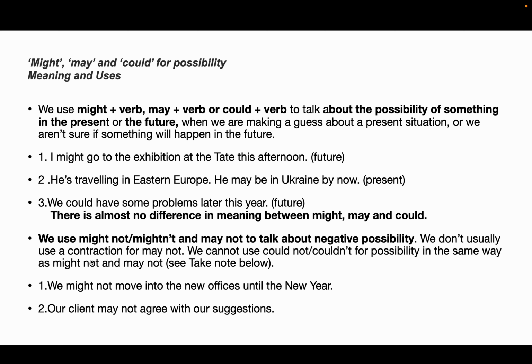We use might not and may not to talk about a negative possibility. We don't usually use a contraction for may not, and we can't use could not or couldn't for possibility in the same way as might not and may not. So we might not move into the new office until the new year. Our client may not agree with our suggestions. It's talking about the negative possibility.